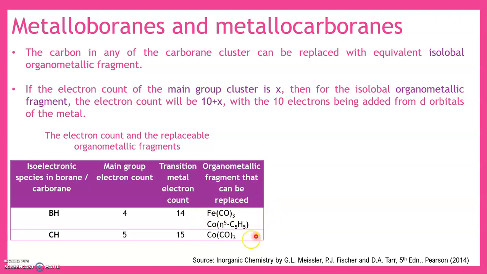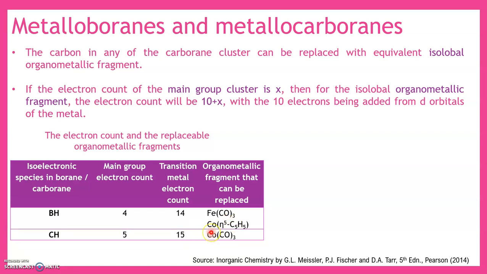Let us calculate the electron count here. Iron belongs to group 8. The number of valence electrons present on iron is 8 because it is (n-1)d6 ns2. So 8 electrons are present and 6 electrons are contributed from carbonyl. So 8 plus 6 is equal to 14.